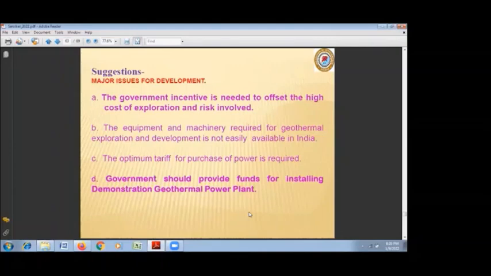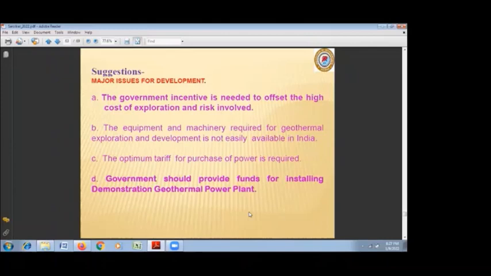And though geophysics or geochemistry may indicate that there is a good resource, there is always a sort of risk involved that the resource may not be up to the mark or up to the expectation. Sometimes the resource gives much higher production also, but because of this risk, some incentive should be given by the government for the exploration purposes.